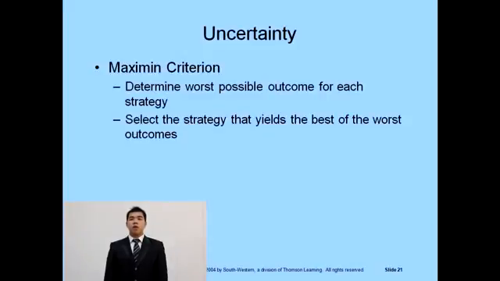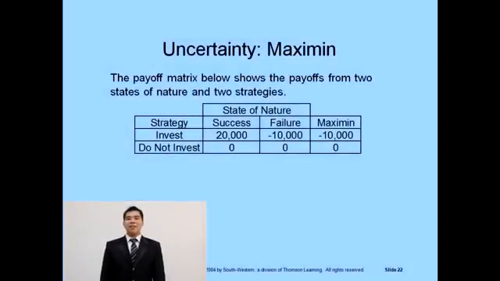Some specific rules are available if the decision maker can identify the possible state of nature and estimate the payoff of each strategy. Two specific decision rules applicable under the uncertainty are the maximum criterion and the minimax regret criterion. The maximum criterion determines the worst possible outcome for each strategy and selects the strategy that provides the best of the worst possible outcomes. This table illustrates the maximum criterion, where a firm could choose to invest in a new